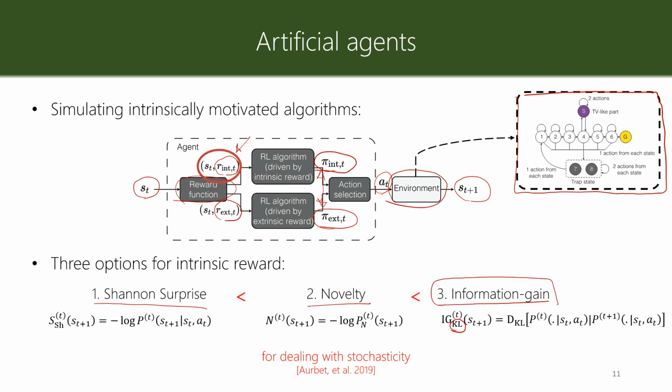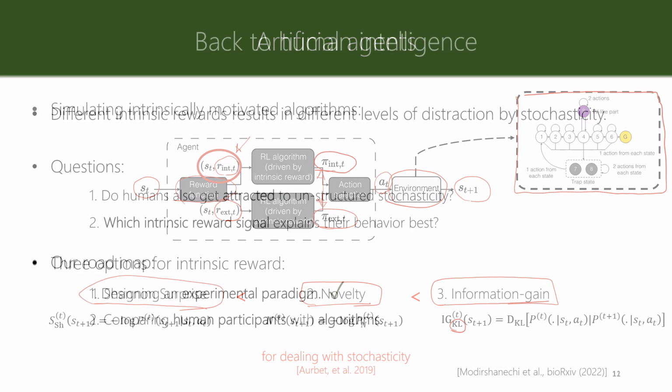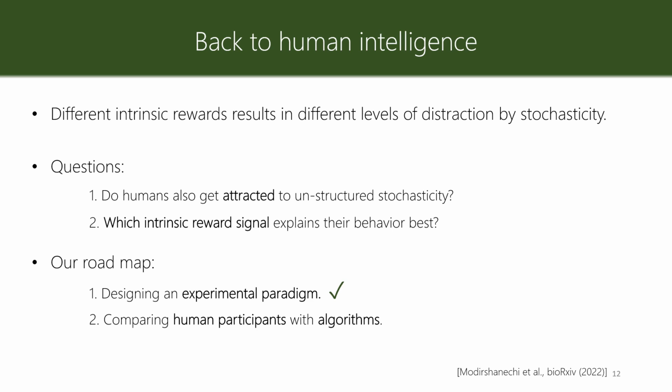We know that information gain is better than novelty, and novelty is better than surprise seeking. Now we have the experimental paradigm. When we have the algorithm to run in this experimental paradigm, and human participants to do the experiment, we can compare the behavior of the 2.